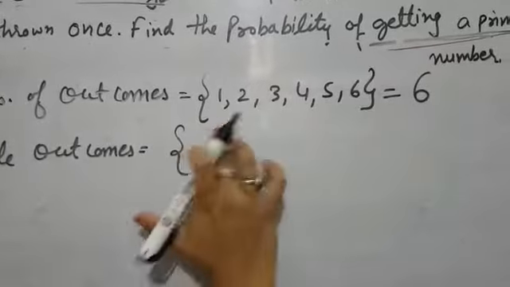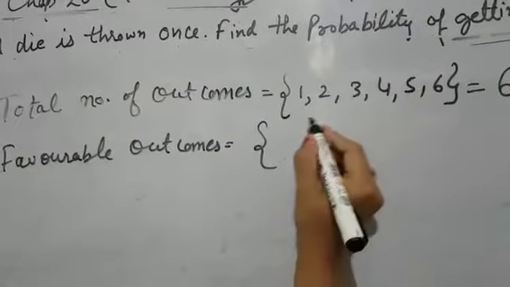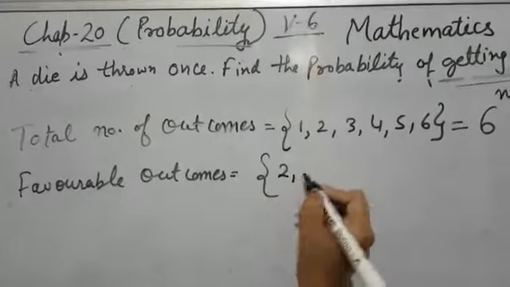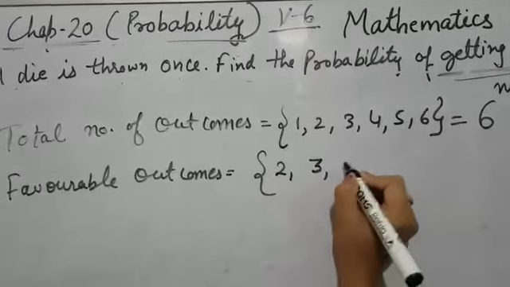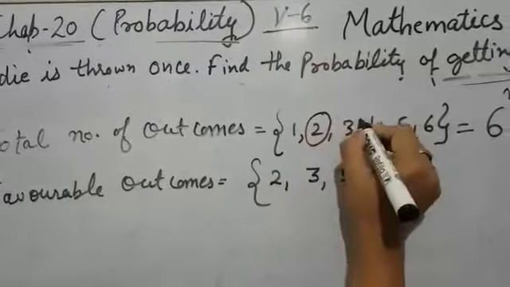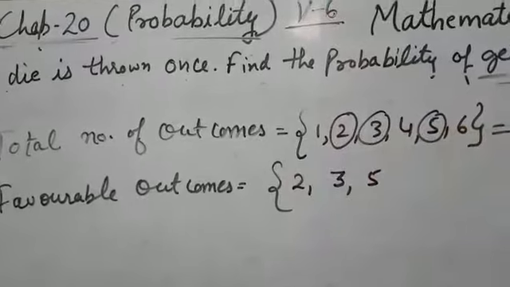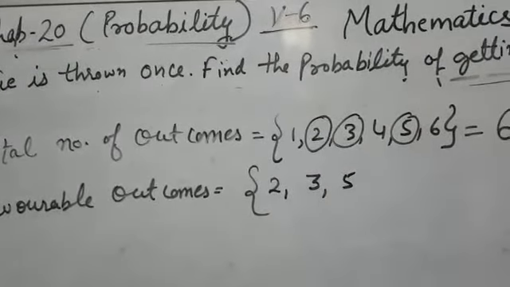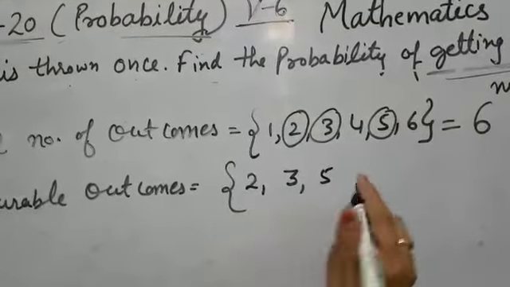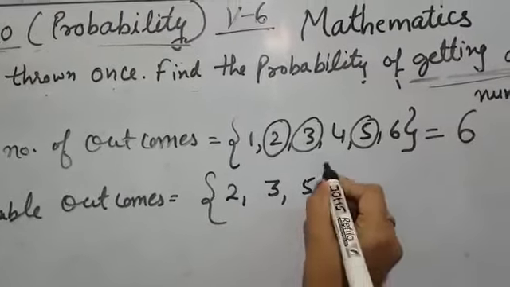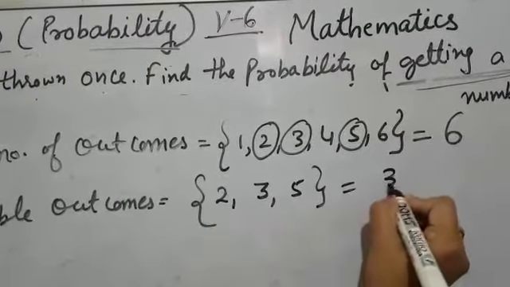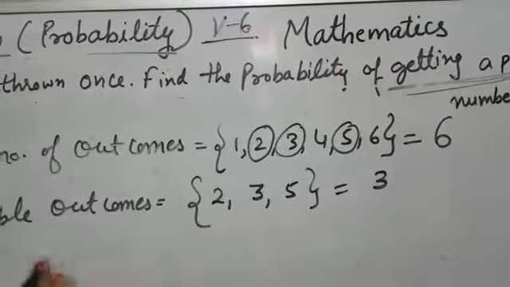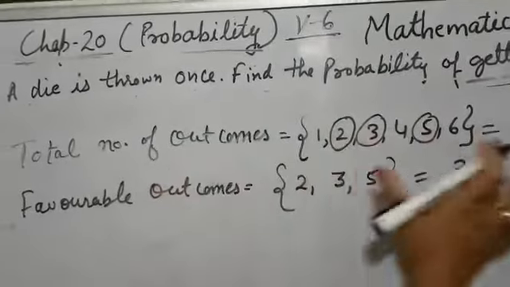Among these possible outcomes, which are the prime numbers? 2, 3 and 5. Prime numbers are those numbers which come in their own table only, that is, 1 and the number itself. So they are 3 in total. Favorable outcomes are 3, total outcomes are 6.